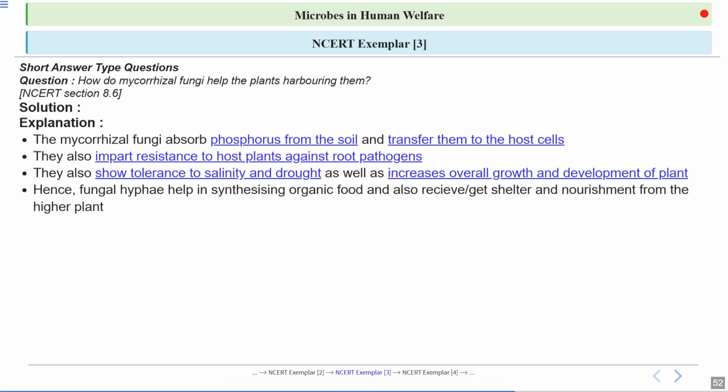The fungus is getting organic compounds from the plant, but the fungus is helping the plant to grow by providing minerals such as phosphorus, and also the fungus is getting shelter and nourishment from the plant. So both the partners are benefiting here. The fungus is getting food and the plant is getting minerals such as phosphorus. This is an image showing you mycorrhizal association in plants.